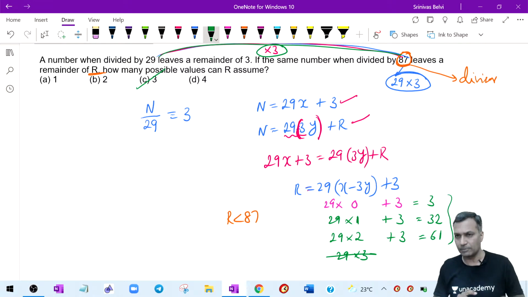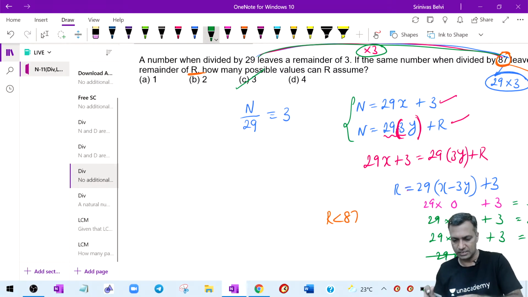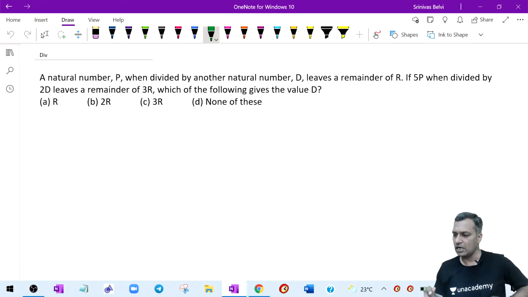Point clear? Simple question. Clear, guys? Yes or no? The reflection thought was only with respect to 29 and 87. All clear? Be attentive to numbers. Watch out. Observe the numbers. If you observe the numbers, you will get them. Be attentive and observe the numbers. Take time. That's the reason I also give that time.